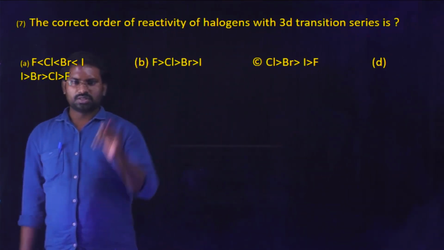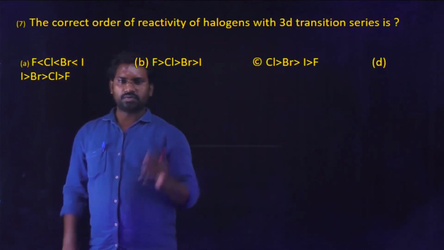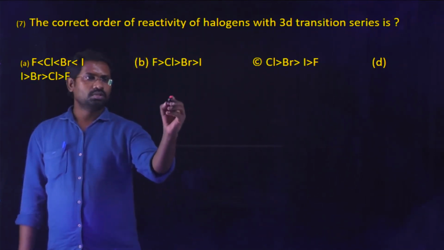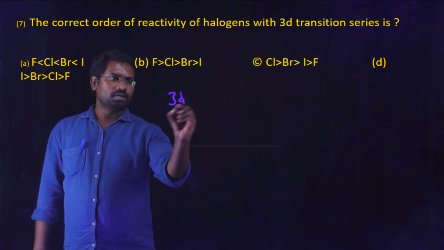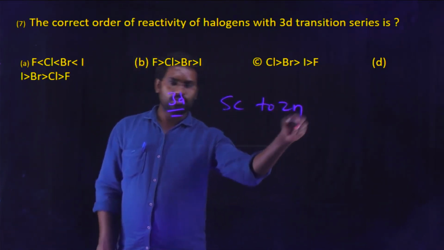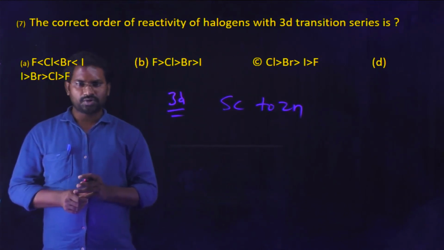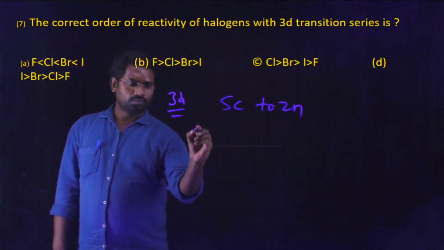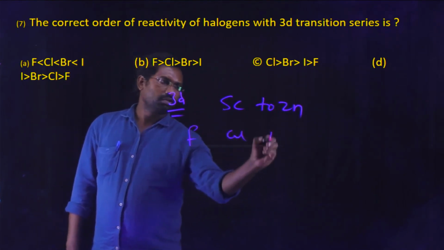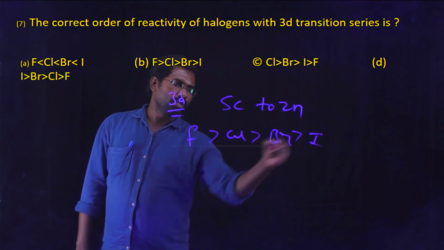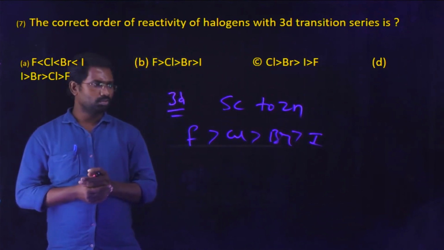And the final question is: the correct order of reactivity of halogens with 3d transition series is. The 3d series elements are those from scandium to zinc. The order of reactivity of halogens is fluorine, chlorine, bromine and iodine, that is, fluorine greater than chlorine greater than bromine greater than iodine.